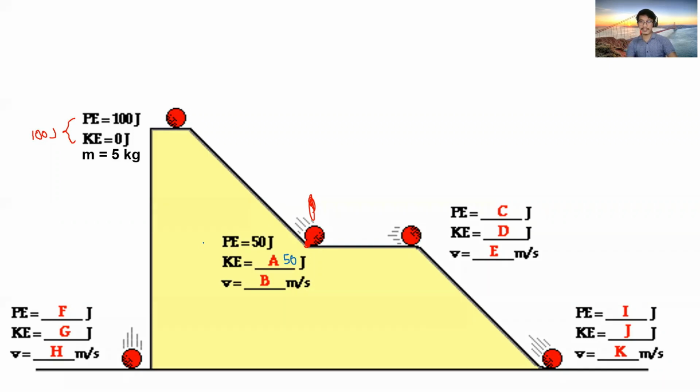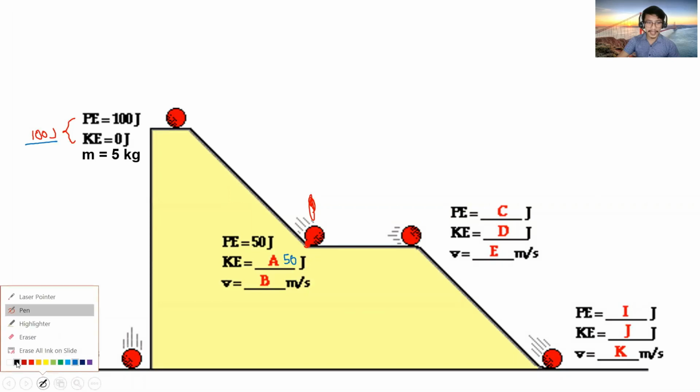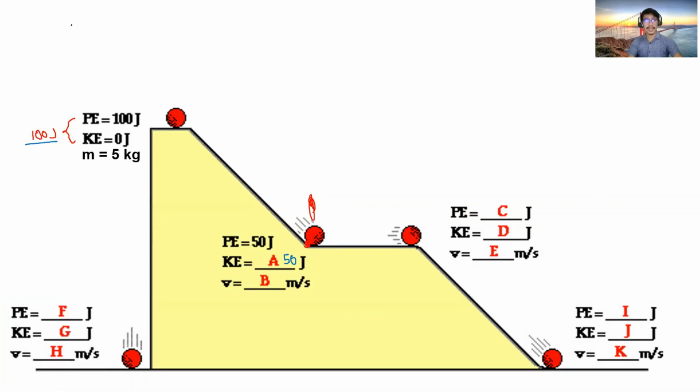Para pag i-add nimo silang doha, 50 plus 50 is also 100. It will be conserved. Now, how about the velocity? Paano natin i-solve si velocity? So si velocity is just related sa ating kinetic energy. Maghimo na lang kog magic triangle ha.